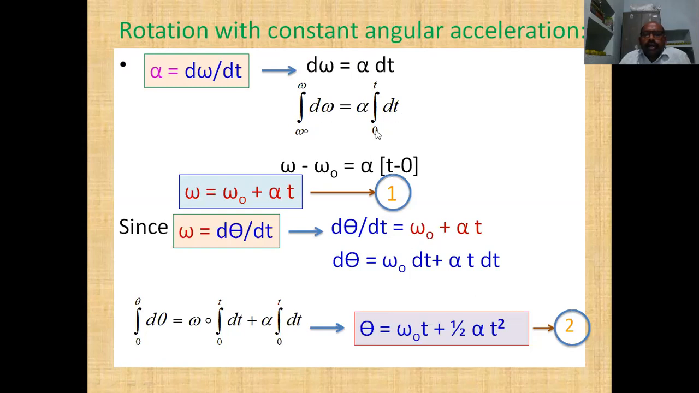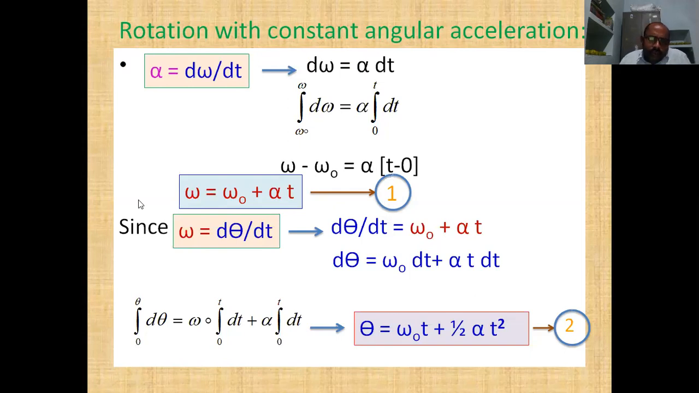If we integrate this and apply the limits, the integration of d omega is omega, and by applying the limits we get omega minus omega naught equal to alpha into t minus 0. From that we get omega is equal to omega naught plus alpha t. We give this equation number 1. So when the object is moving with constant angular acceleration, we can get that equation.